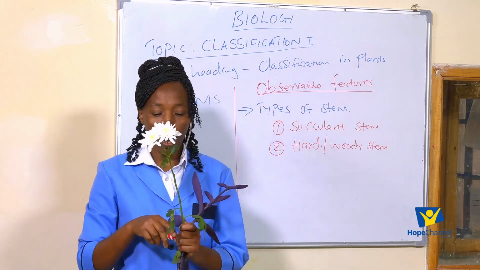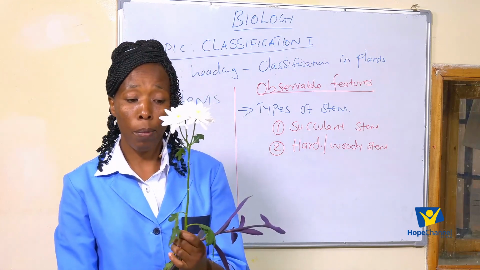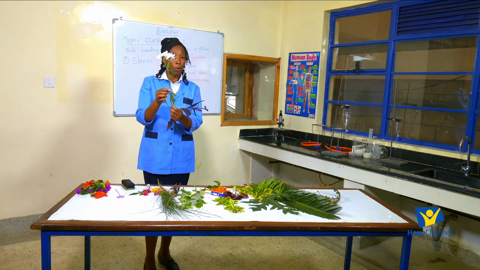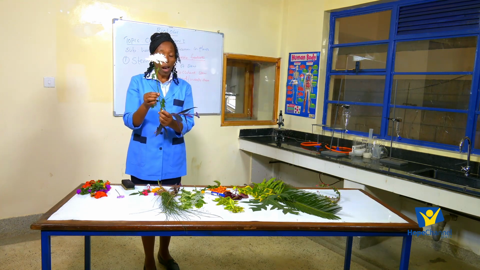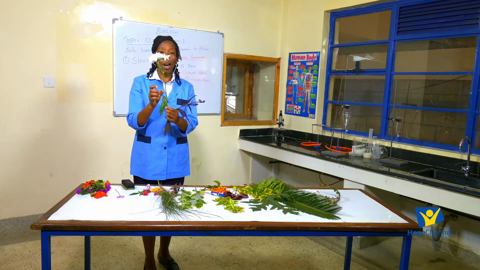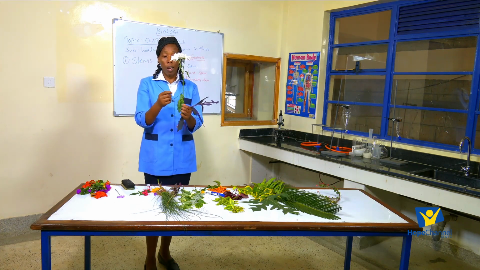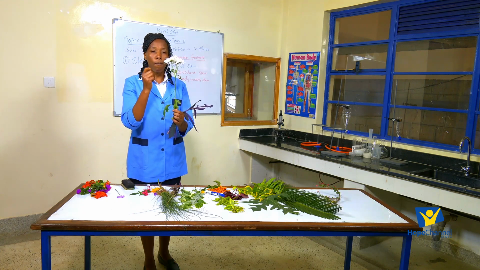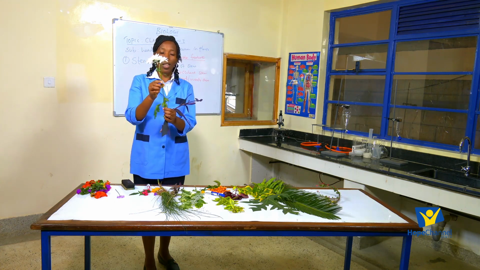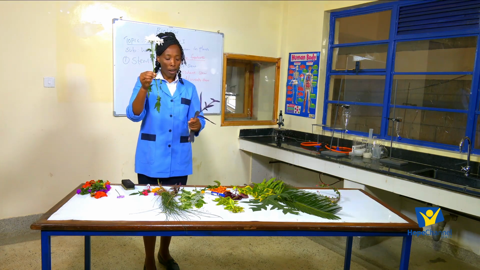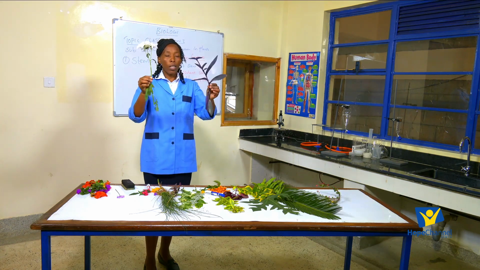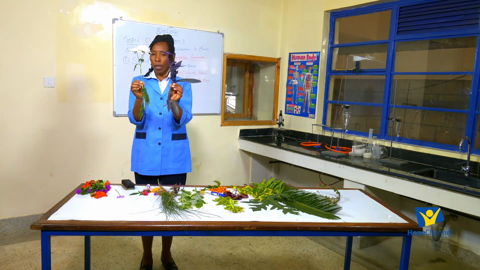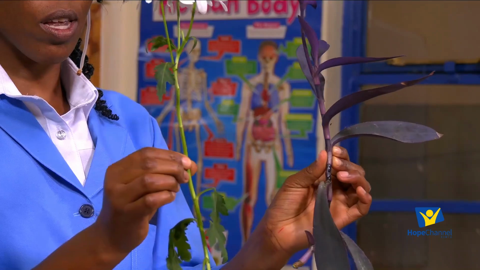They are very hard. Most of them are made up of sclerenchyma tissues. Most of them are made up of xylem tissues, and those tissues usually have a deposit on their walls known as lignin. That is what makes them hard, firm, and rigid. So for this stem, it is very hard. If I was to put these two plants into groups, do you think I can put them into the same group?